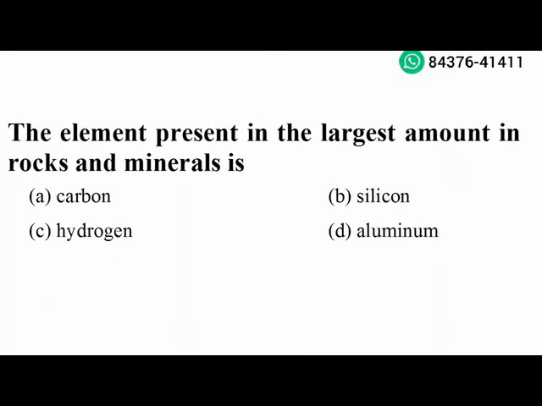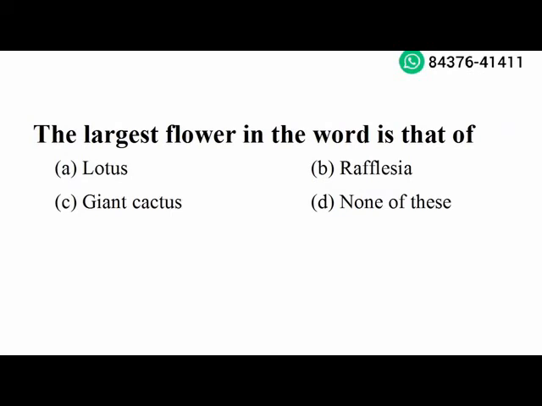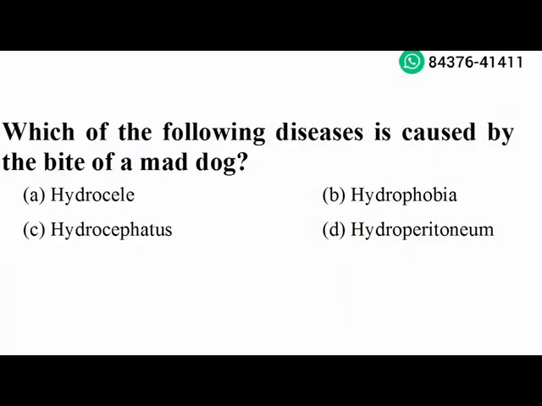Next question. Which of the following is used in beauty parlors for hair setting? Sulfur. Option B is the right answer. Next question. The largest flower in the world is that of Rafflesia. Option B is the right answer. Next question. Which of the following disease is caused by the bite of a mad dog? Hydrophobia. Option B is the right answer.